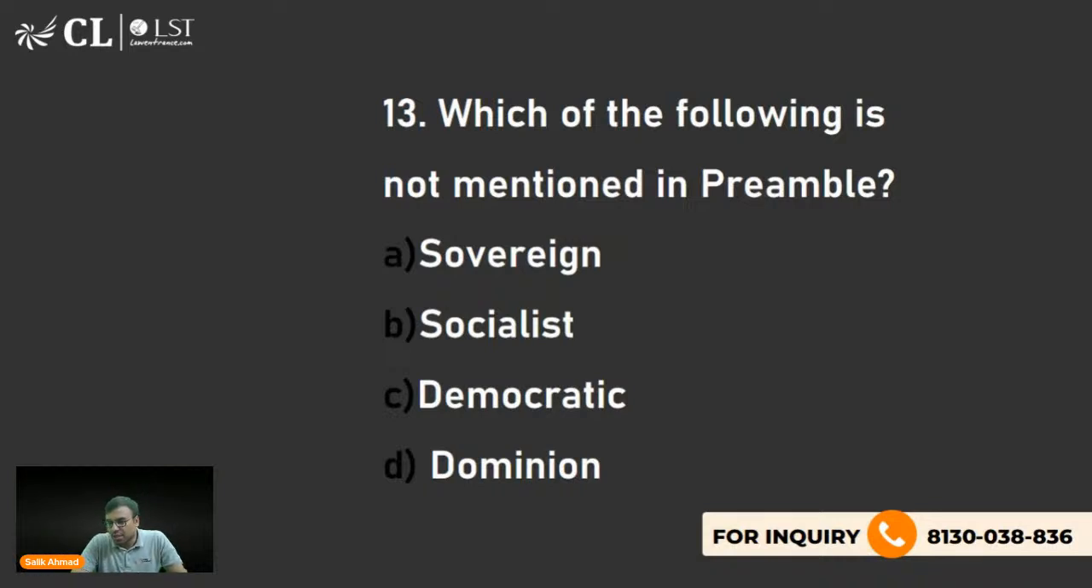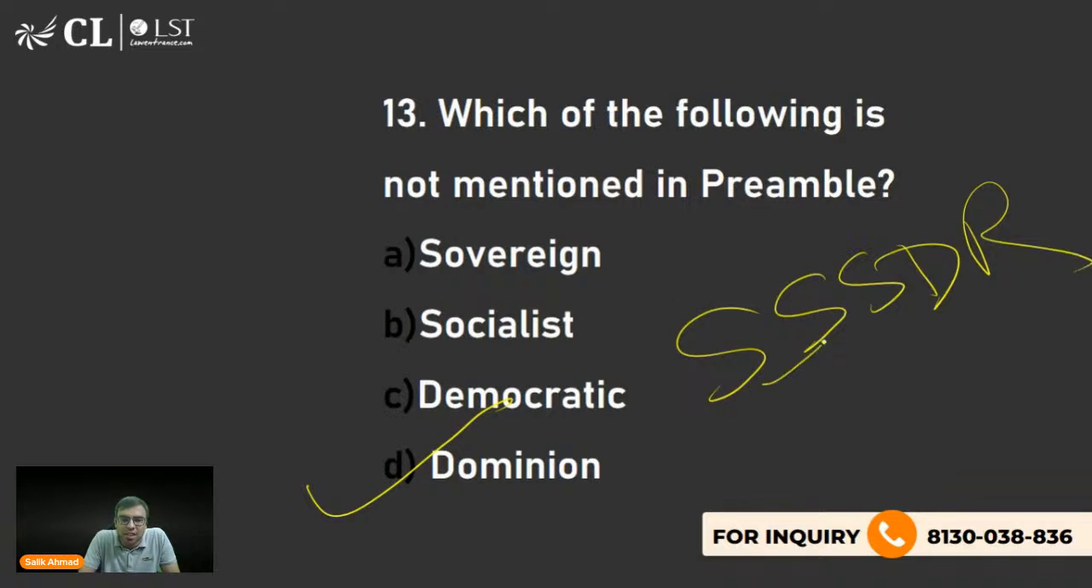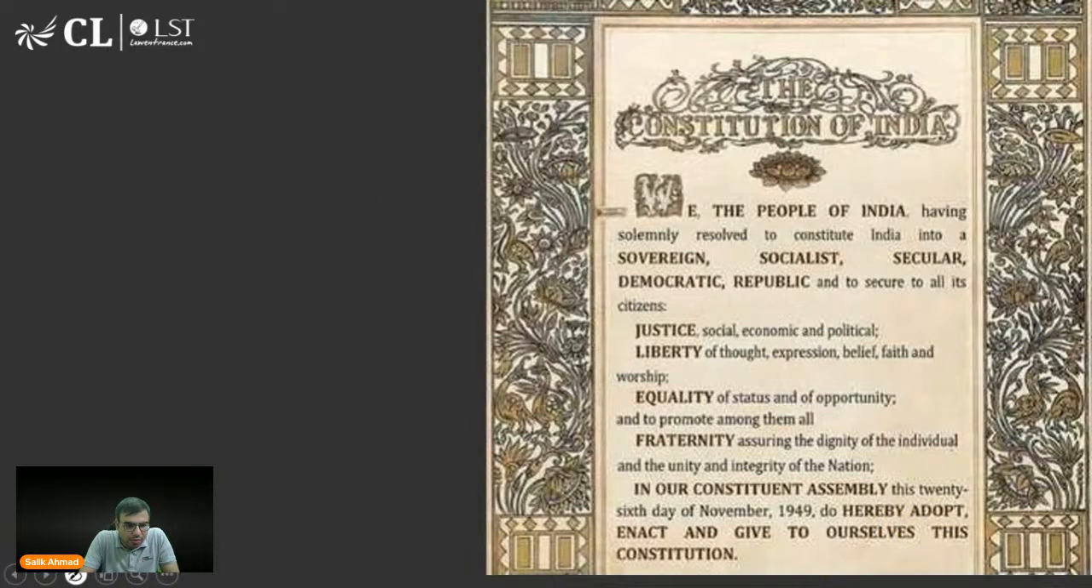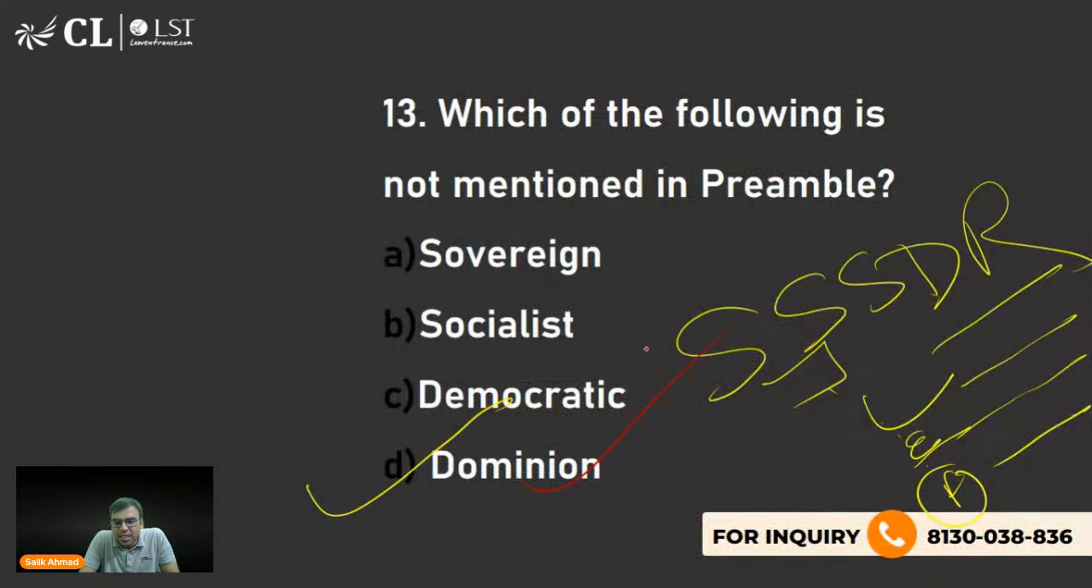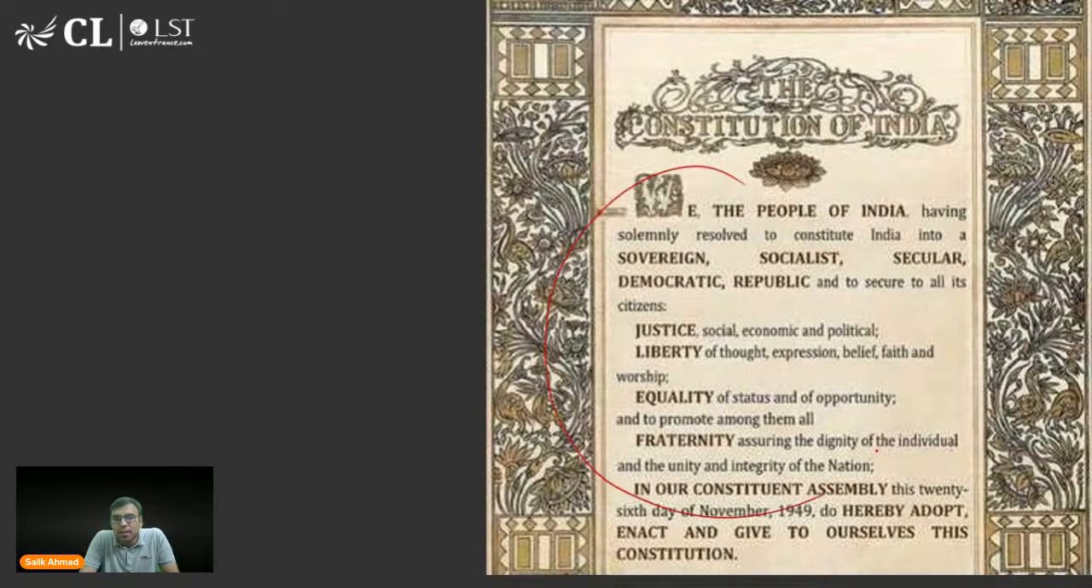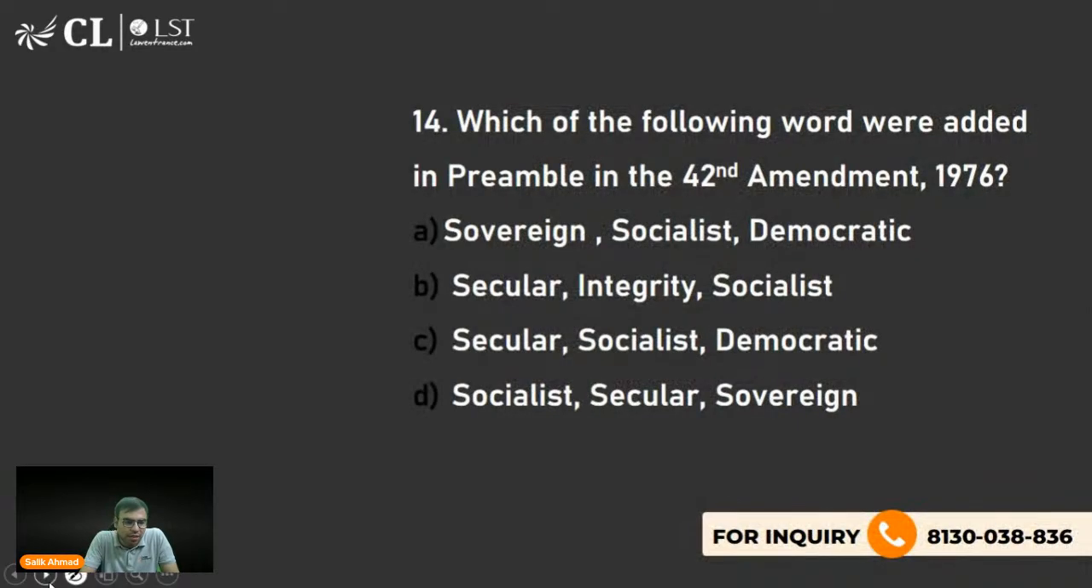Yes, Deep Takshi. Yes, Mishika, Simar, Kushagra, Pandey, Mishika, Ayush, all right. Dominion what नहीं mentioned है. Sovereign, socialist, secular, democratic, republic. Justice, socio-economic, political, liberty, है ना? Of thought, expression, belief, faith and worship, and equality of status and opportunity. And ये mentioned है JLEF. Fraternity, है ना? So these are the words mentioned. So आप देख सकते हो. है ना? तो डोमिनियन वर्ड कहीं नहीं मेंशन है. सो डी इज द राइट आंसर. जैसे कल के पूछते हैं कीवर्ड्स फ्रॉम दिस.